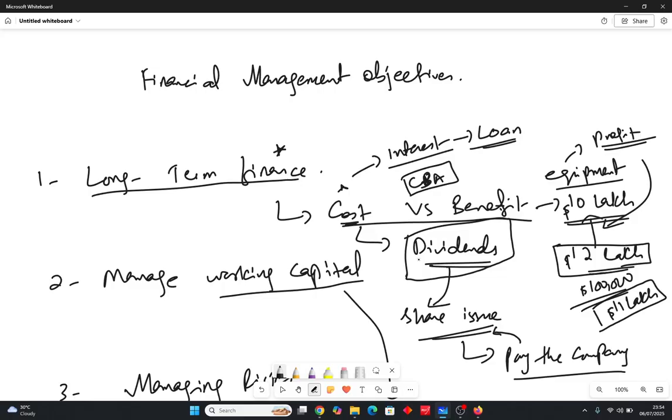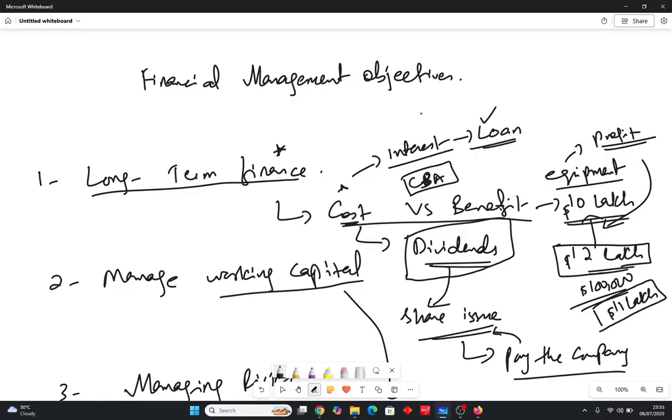Some might be thinking that maybe there are some shareholders who don't demand dividends. So I'm making it simple just to explain the concept of cost. In the case of shareholders, we have a cost of dividends. We have to share some profit with the shareholders. So if we don't want to go for this option, we can go for the loan option. I have discussed only two options, but in the practical world there are multiple options available, and out of those we'll choose the options which have the maximum benefit and the lowest cost for the company.